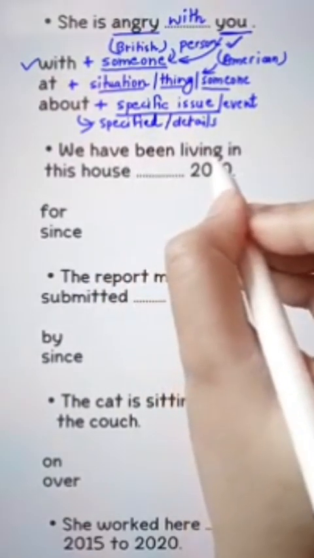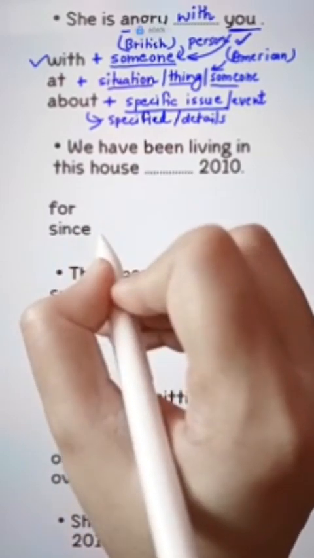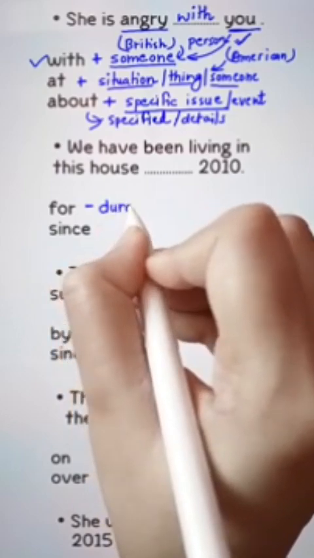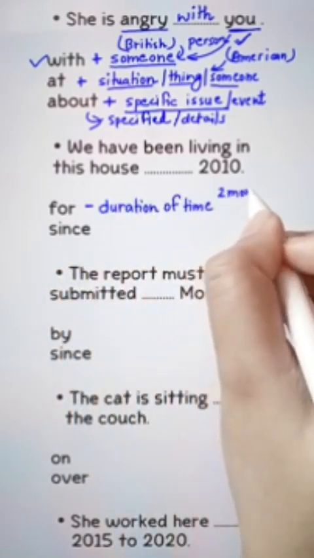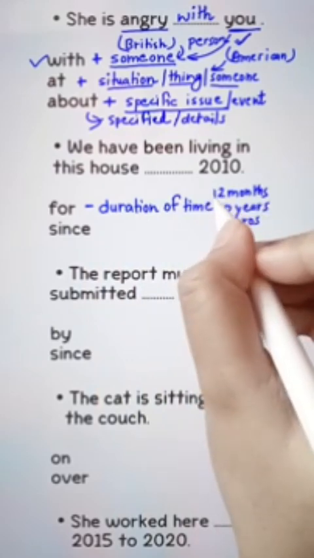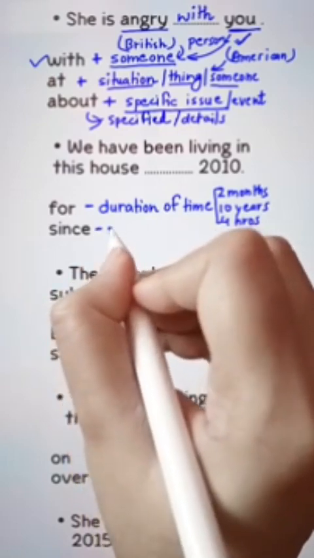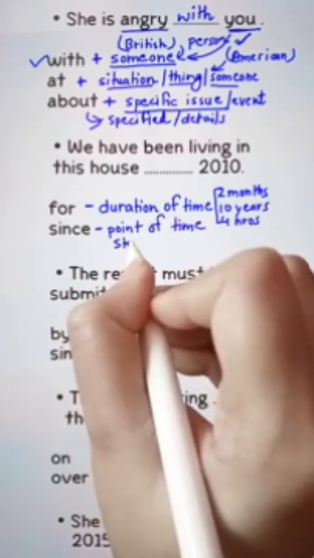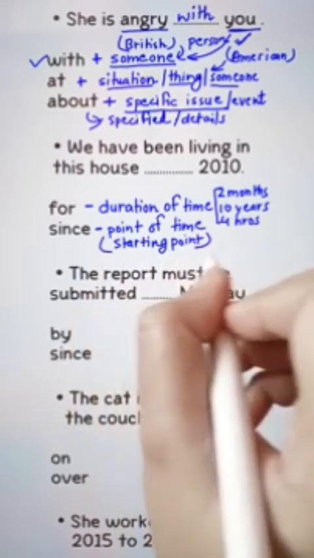We have been living in this house blank 2010. For or since. The preposition for talks about the duration of time. For example, 2 months, 10 years, 4 hours. Okay, yeah, the spelling of hours is wrong. Don't make a mess about it. Since talks about a point of time, the starting point of time of any given action.